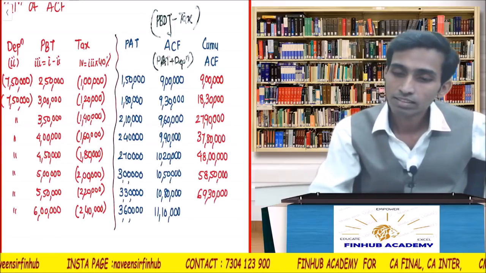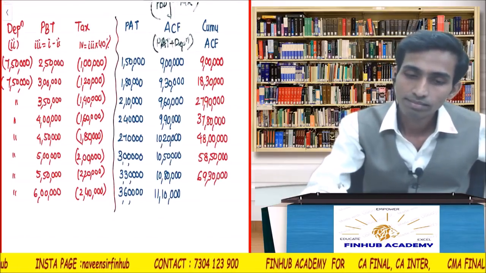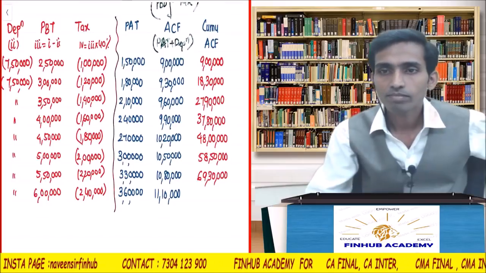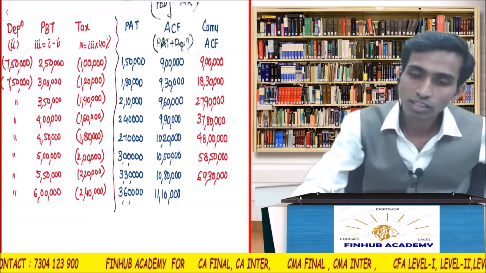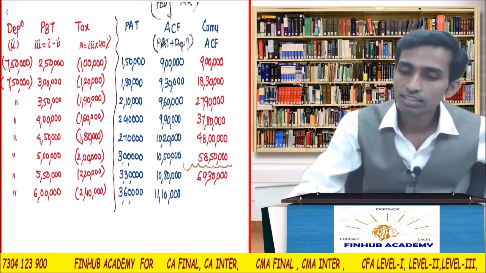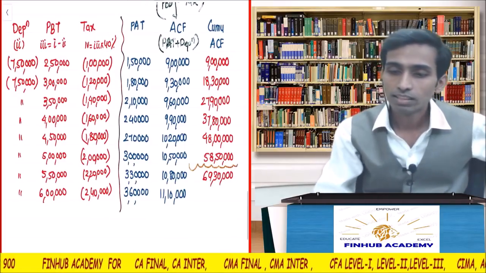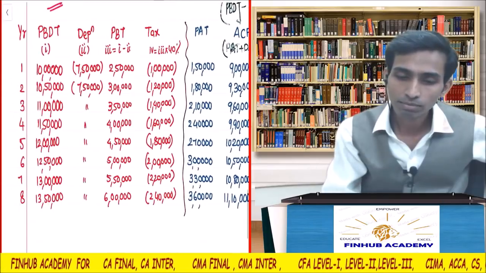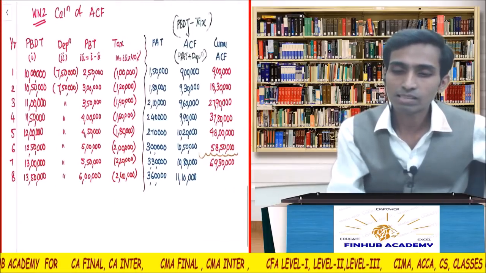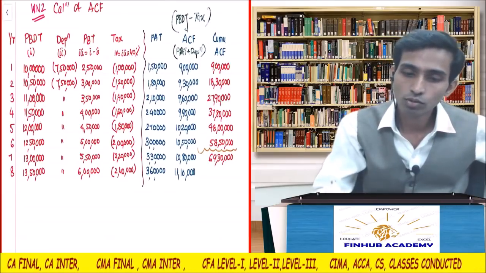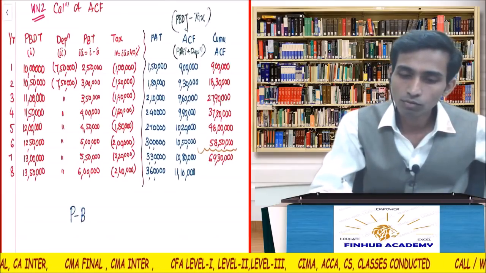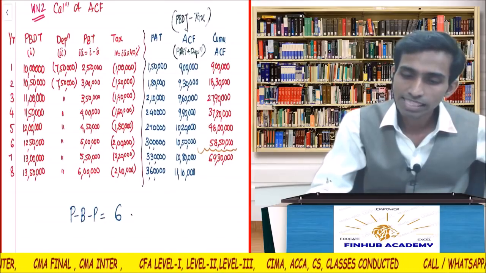Please calculate. So see, I have already reached here. Okay. So the payback period is somewhere between 6 and 7 years. Please help me out. What will I do? Payback period will be equals to 6 plus.